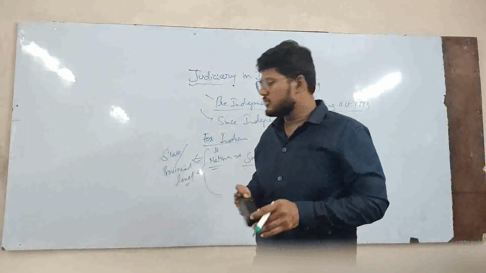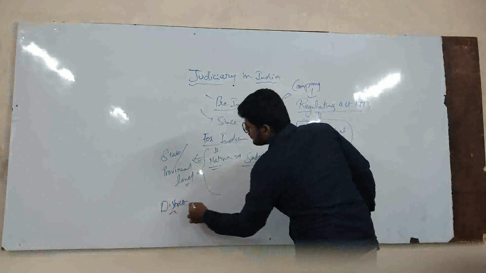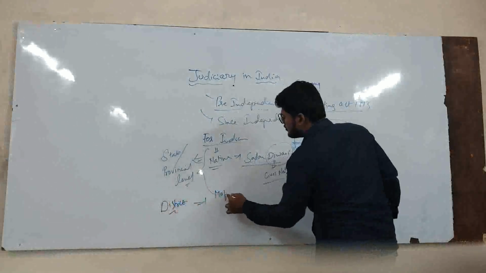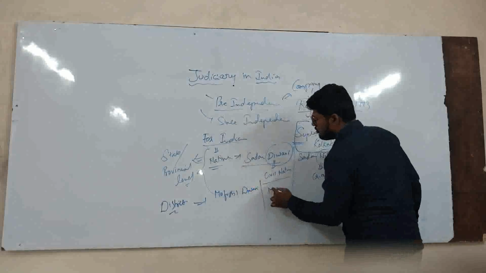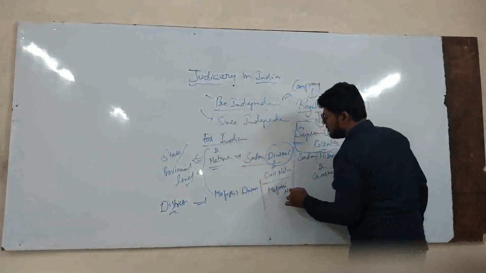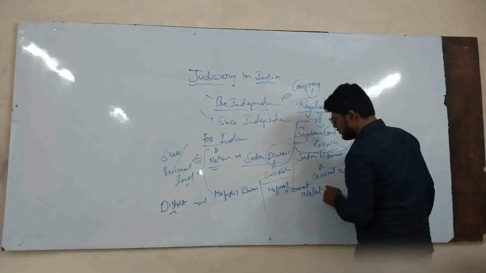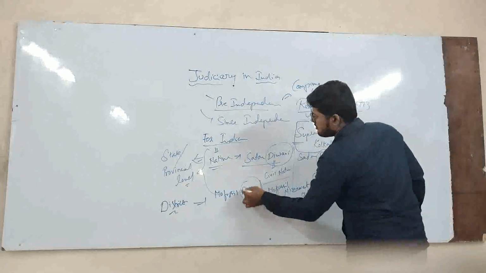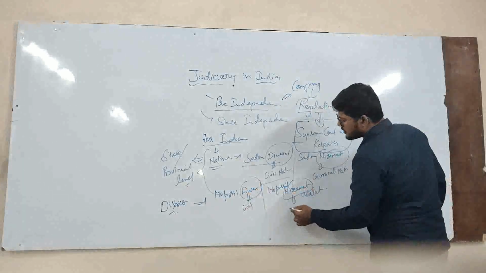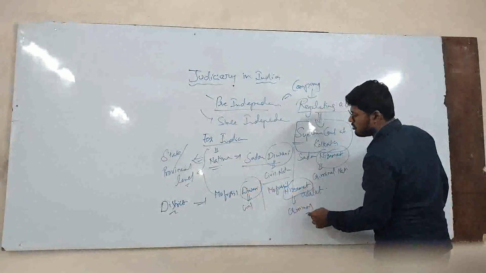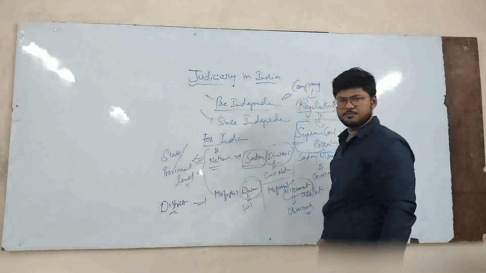After that, what? This is at the state level. Then at the district level, we have Mufussil Diwani Adalat as well as Mufussil Nizamat Adalat. Diwani is for the civil, the same way Nizamat, if you see this word, is for the criminal. But these courts will be at the district level, whereas the Sadar is for the state level. Clear?